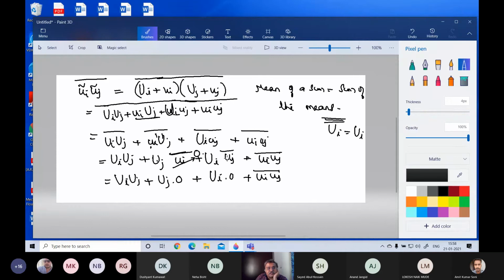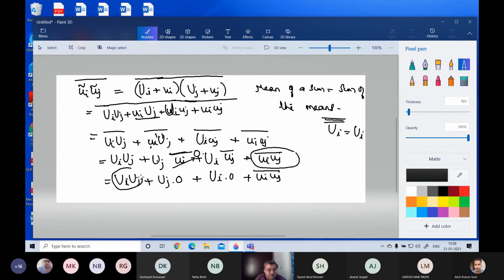Similarly for this ui, uj bar and plus ui. Now this thing, the ui uj prime bar, this is something that you cannot do anything further really. This is also fluctuating, this is also fluctuating, and both of them are not constants. None of them can be taken outside. Both of them are changing, so the product will also change. So both will remain inside, and this is as such. There is nothing further we can do to this.